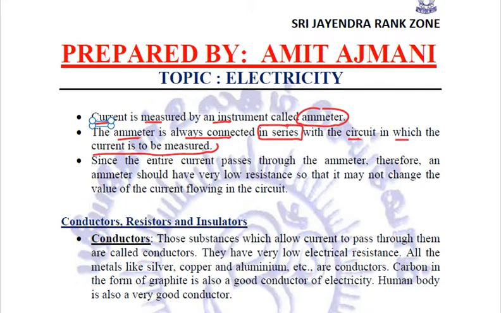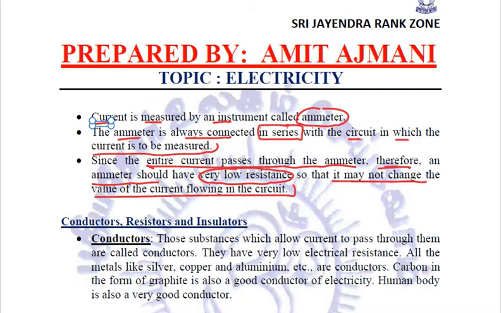And because we want to measure the current and we want the entire current to pass through the ammeter, an ammeter should always have very low, almost negligible resistance. Why so? It is so that it may not change the value of the current flowing in the circuit.